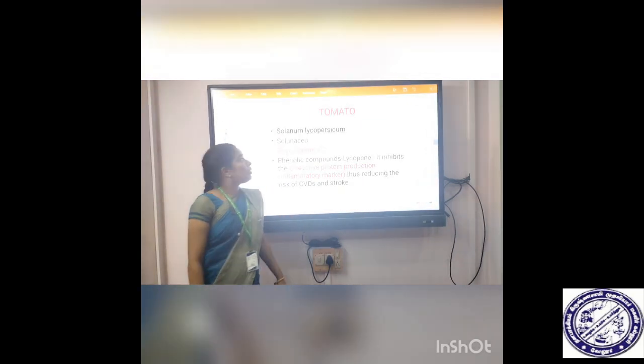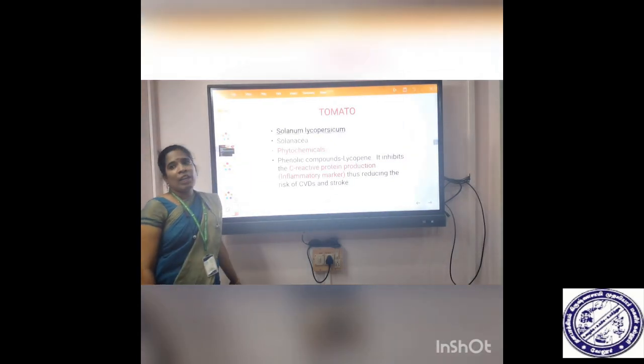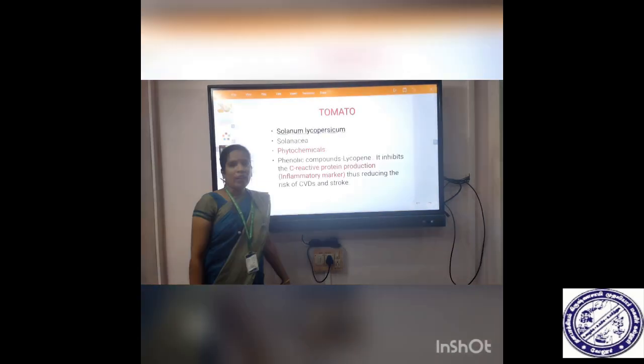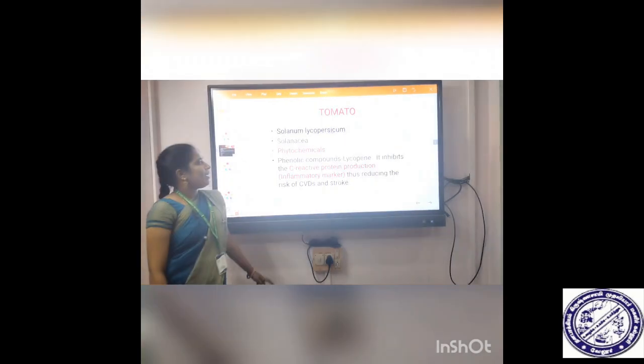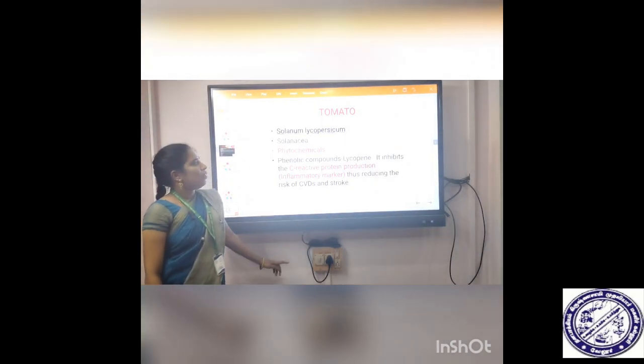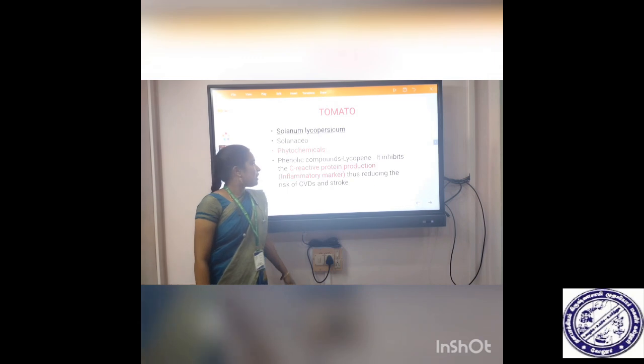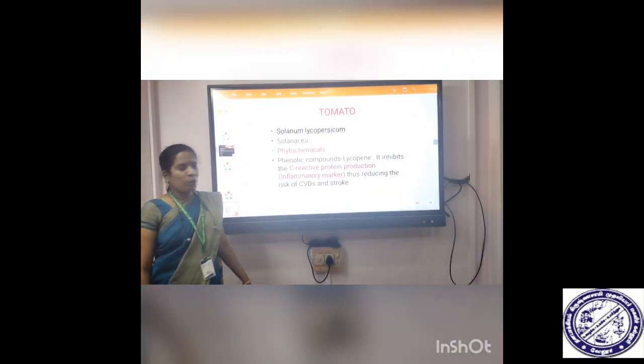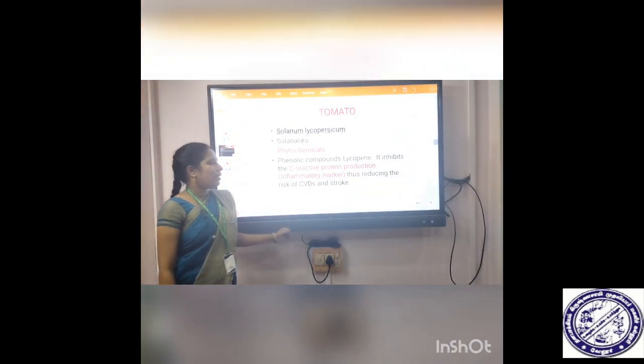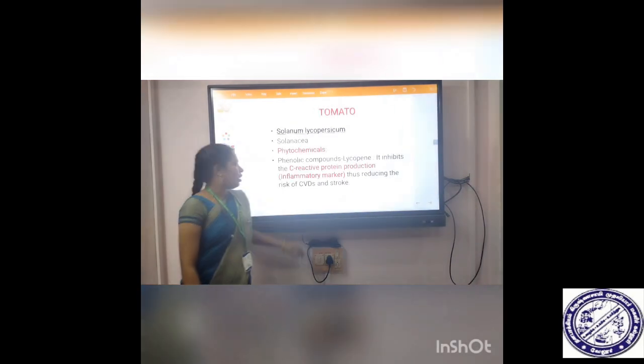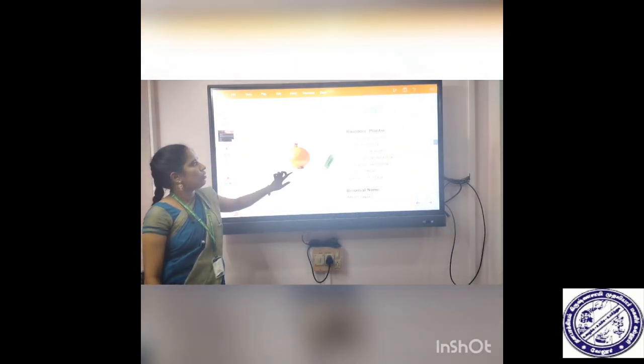Next plant, tomato. Scientific name Solanum lycopersicum. It belongs to Solanaceae family. It contains phytochemicals like phenolic compounds, lycopene. It inhibits CRP protein. CRP means C-reactive protein. It is an inflammatory marker, thus reducing the risk of cardiovascular diseases and stroke.